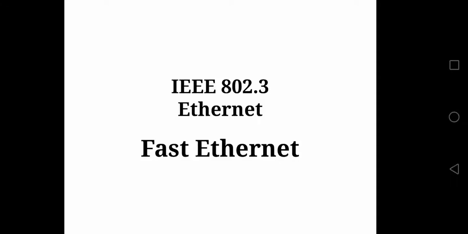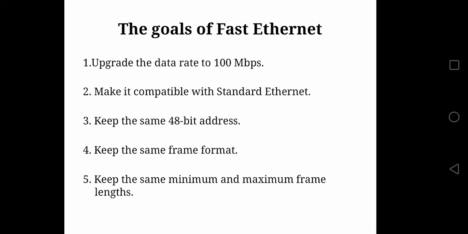We'll start with the next Ethernet, Fast Ethernet. The name itself suggests that Fast Ethernet is faster when compared to that of Standard Ethernet, where the speed of Standard Ethernet was 10 Mbps and the speed of Fast Ethernet is 100 Mbps. First, let us study the goals of Fast Ethernet.